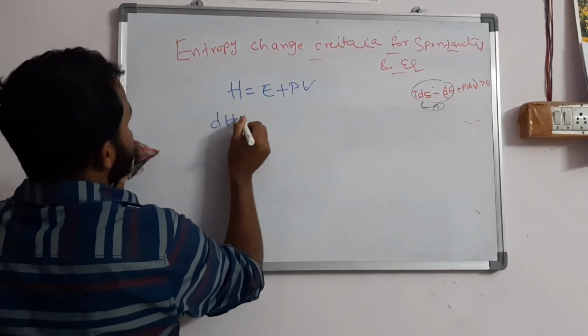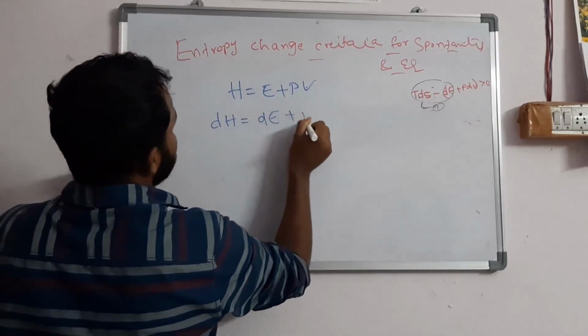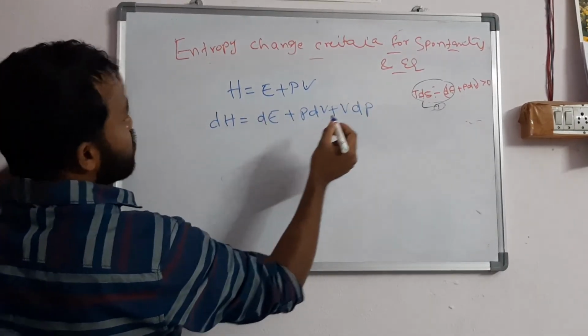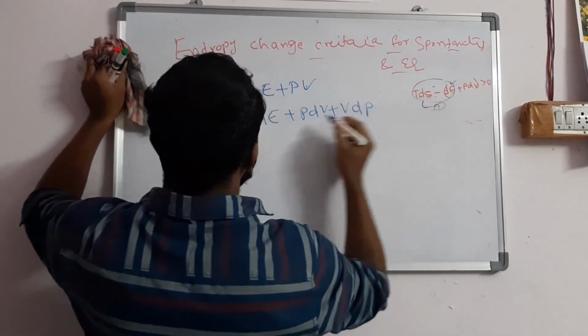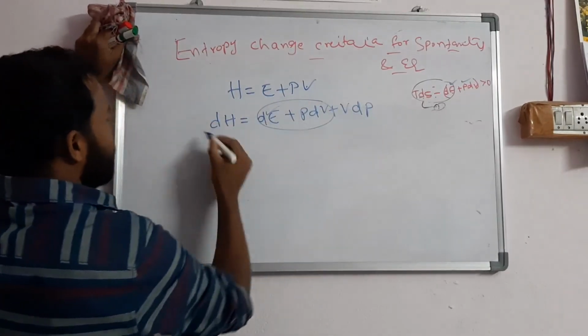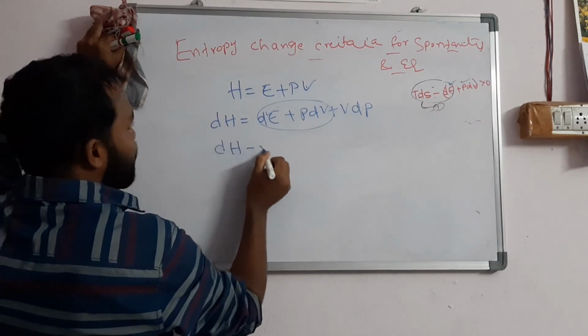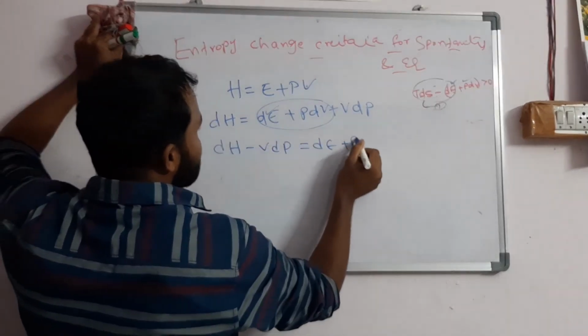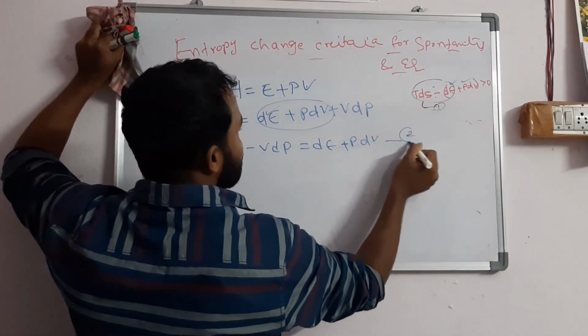dH is equal to what? dE plus PdV plus VdP. Now in this we have the dE term, and PdV is there. So VdP comes to this side. What happens? dH minus VdP is equal to dE plus PdV. This is equation number 2.